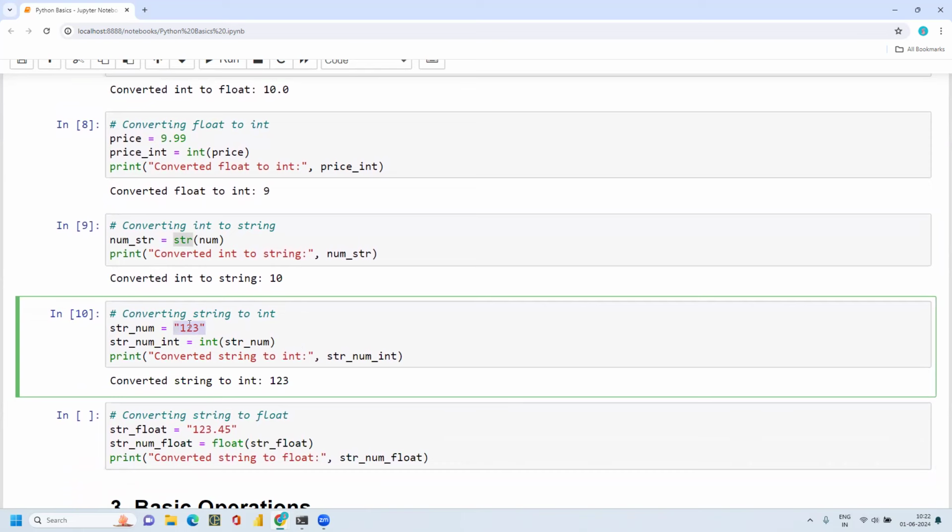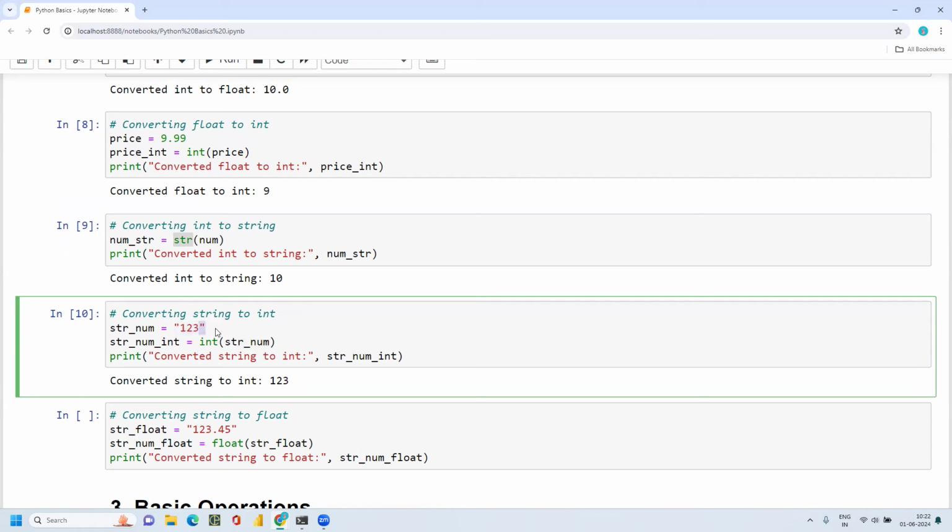I wanted to convert this string to a numeric or integer, because when you are working on larger data sets, sometimes you may not have all the columns or rows filled with numbers like 1, 2, 3, 4, 5. Sometimes you may come across a number with a single quote 1 or double quote 1, 2, 3, because live data is always too messy. So we need to clean or convert it. This is why it is important to convert one data type to another data type.